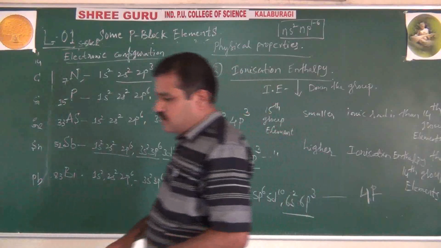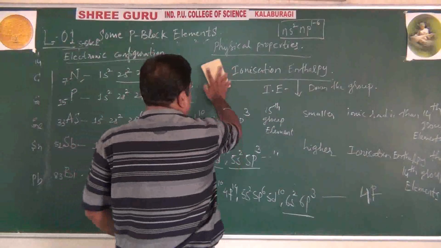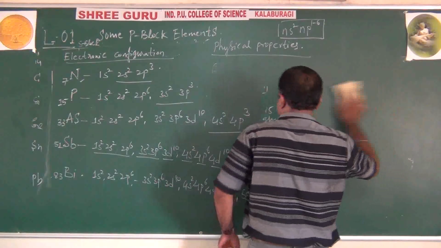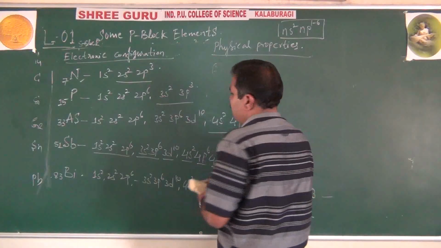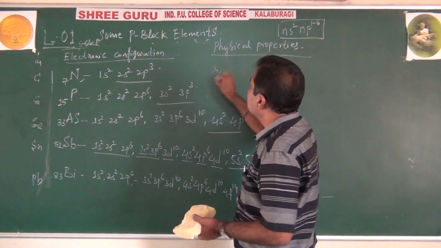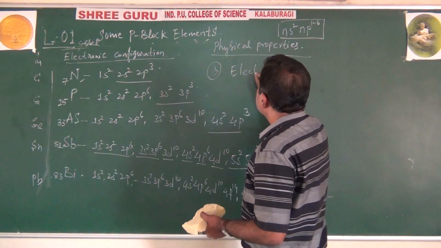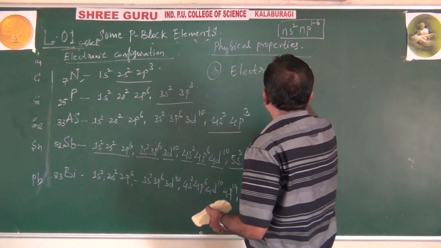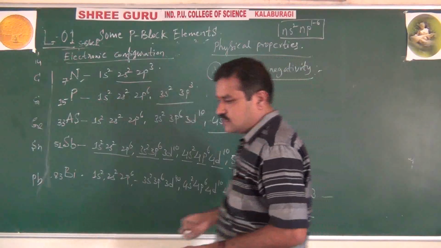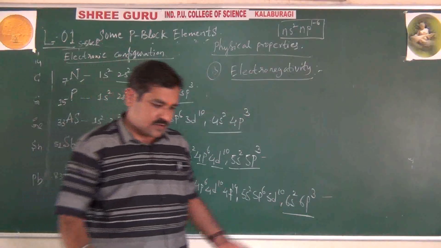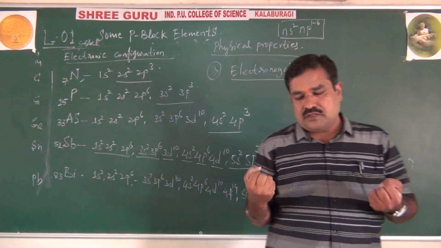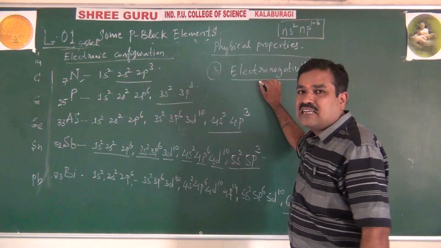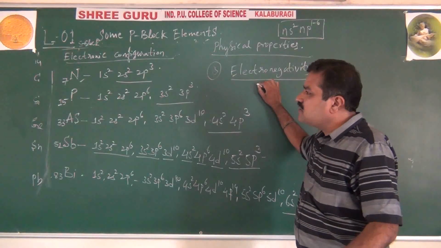Now lastly, regarding electronegativity, I will tell and complete today. See, what is electronegativity? It is a tendency to attract the bonded pair of electrons towards itself. Third property, electronegativity. It is the tendency to attract the bonded pair of electrons towards itself. Electrons को अपनी तरफ खींचना, it is called pulling effect. Smaller the size, higher the electronegativity. Larger the size, lower the electronegativity.